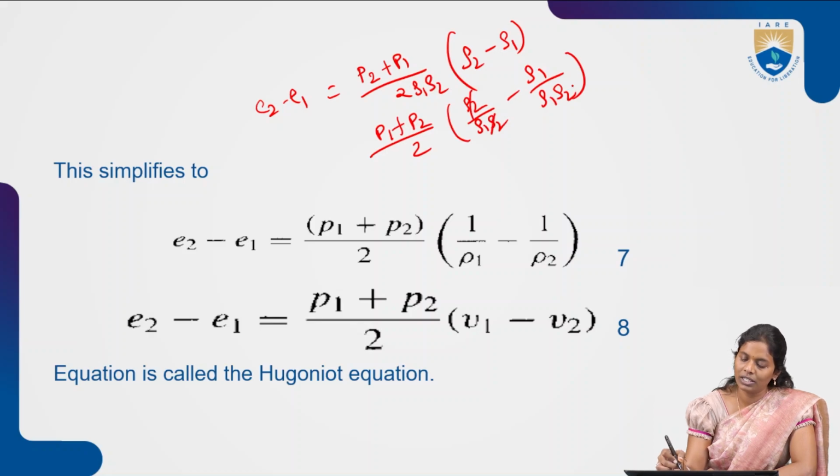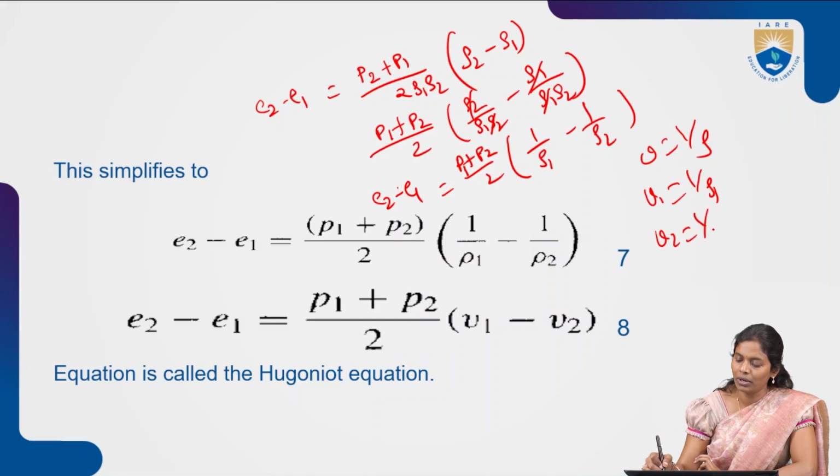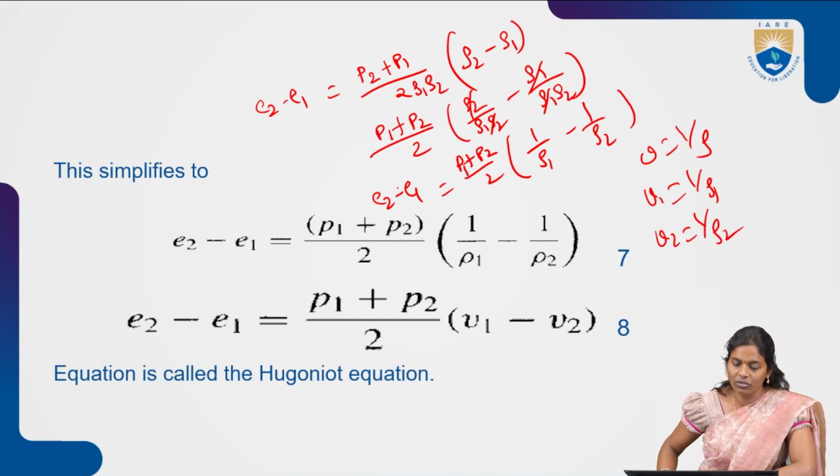Row 2 gets cancelled out, row 1 gets cancelled out. So we are left with P1 plus P2 by 2 into 1 by row 1 minus 1 by row 2, that is equal to E2 minus E1. We know V equal to 1 by row, so V1 will be 1 by row 1, V2 will be 1 by row 2. So this is nothing but the Hugoniot equation which we got. This is the derivation for the Hugoniot equation.